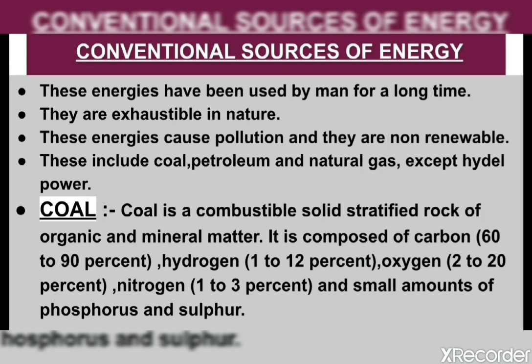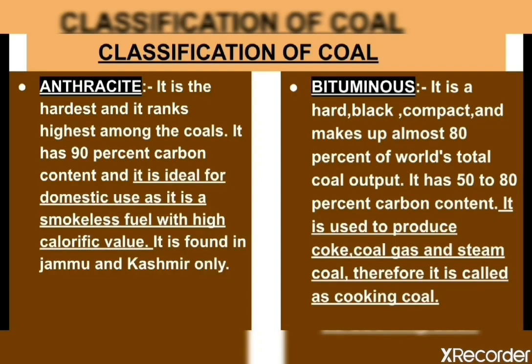Let's start with coal. Coal is a combustible solid stratified rock of organic and mineral matter. Combustible means a substance that can burn to provide heat and power. Coal is composed of carbon, that is 60 to 90%, hydrogen 1 to 12%, oxygen 2 to 20%, nitrogen 1 to 3%, and small amounts of phosphorus and sulfur. This is the composition of coal.